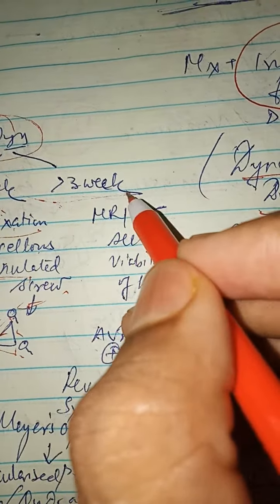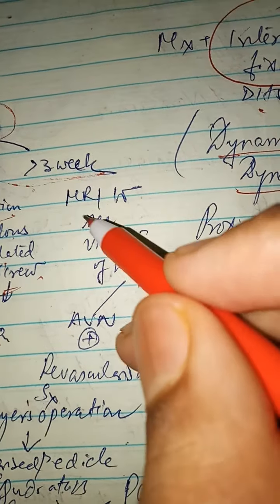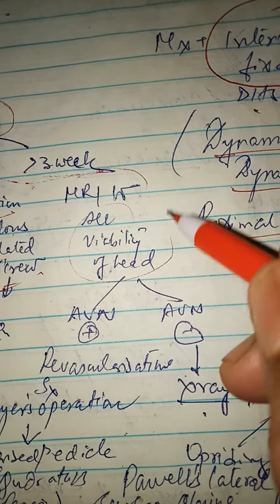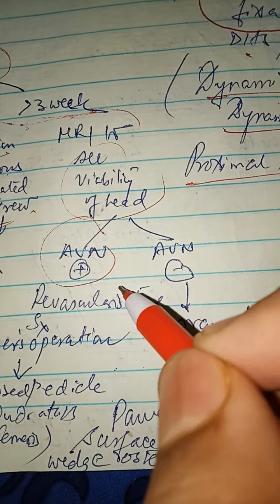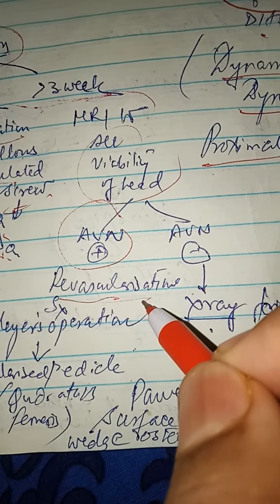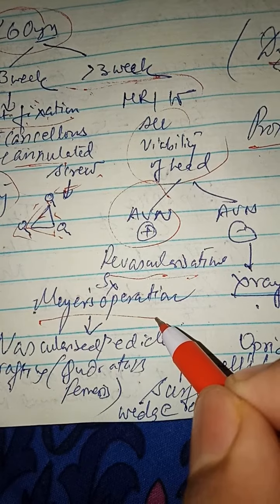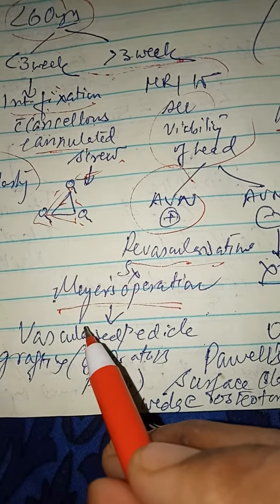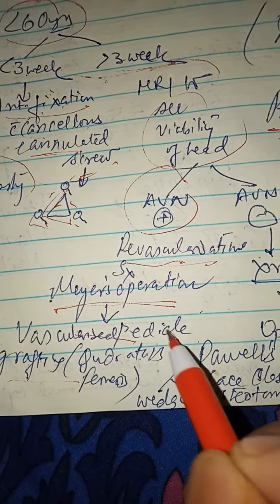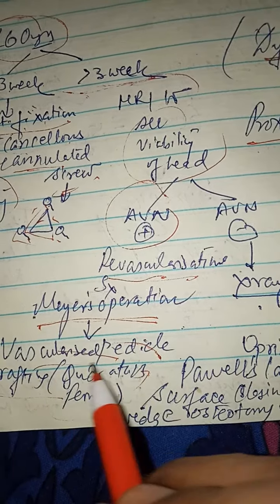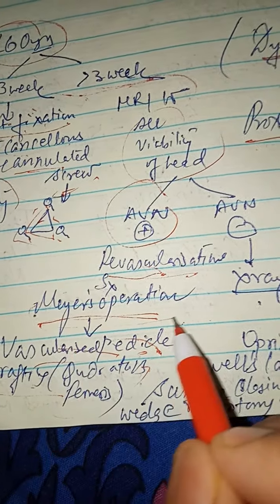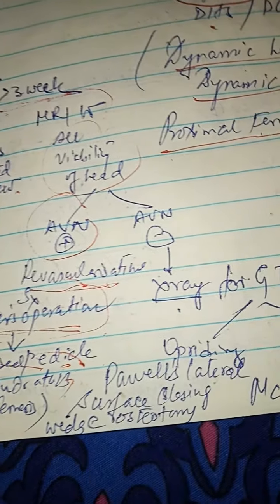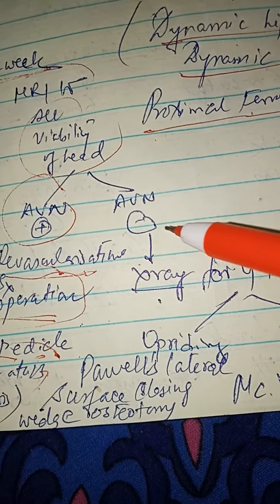If the fracture is greater than 3 weeks old, we have to do MRI to see the viability of the head. If there is a avascular necrosis, then we have to do the revascularization, that is Meyer's operation. The Meyer's operation is vascularized pedicle grafting from the quadratus femoris. So vascularized pedicle is grafted from the quadratus femoris. This is known as Meyer's operation. That is to revascularize the avascular necrosis part.